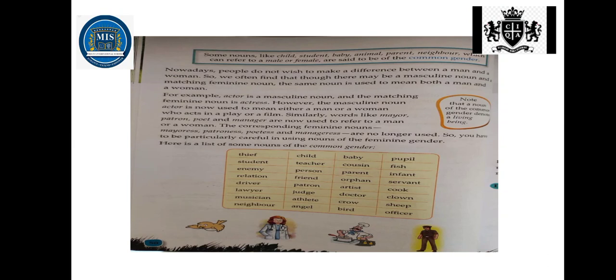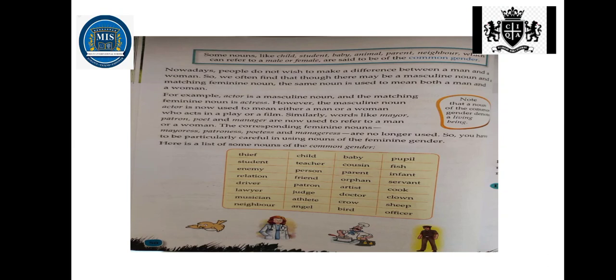For example, actor is a masculine noun and the matching feminine noun is actress. However, the masculine noun actor is now used to mean either a man or a woman who acts in a play or a film. Similarly, words like mayor, patron, poet, and manager are now used to refer to a man or a woman.